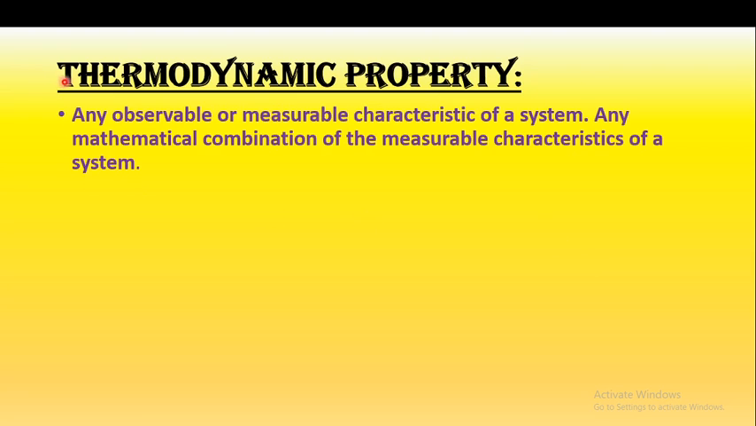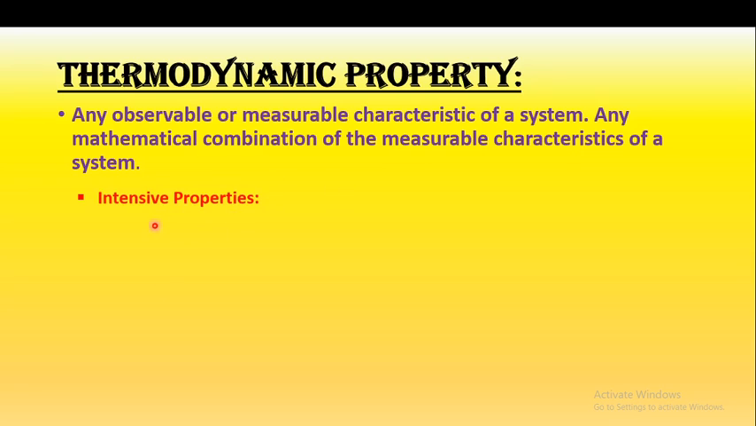So the next point is thermodynamic properties. What are thermodynamic properties? Any observable or measurable characteristics of a system. Whatever property we observe or measure, that is a characteristic of the system. And any mathematical combination of the measurable characteristics of a system is also called a thermodynamic property.